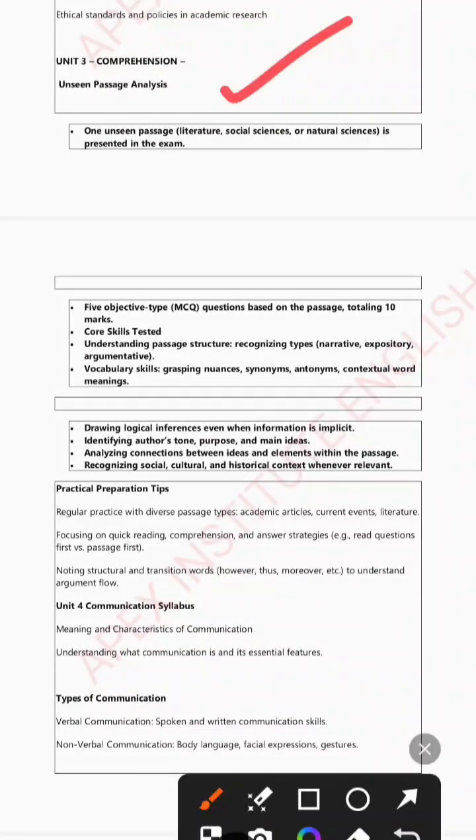Next unit we have is comprehension. So reading comprehension is basically you have to practice reading newspapers for at least 30 days every day in the morning. That will be enough.